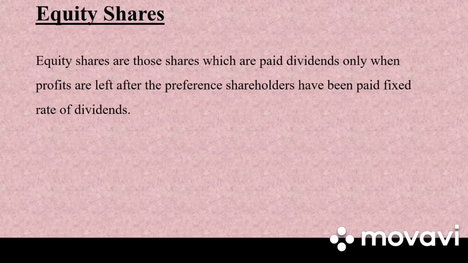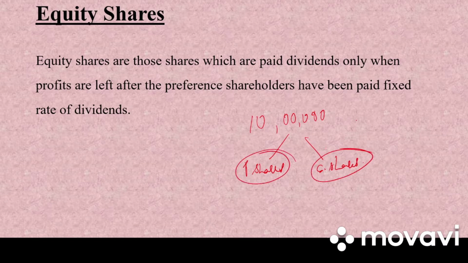Equity shares are those shares which are paid dividend only when profit is left after preference shareholders have been paid fixed rate of dividend. So first preference shareholders are paid dividend, उसके बाद थोड़ा बहुत जो profit बचेगा that will be given to equity shareholders. Say for example 10 lakh is the profit of company. First the dividend is paid to preference shareholders and then it is paid to equity shareholders. Clear? अगर 10 लाख में से थोड़ा बहुत जो प्रॉफिट बचेगा आफ्टर दैट डिविडेंड इज डिक्लेयर्ड टू इक्विटी शेयर होल्डर्स. So this is the difference between preference share and equity share.